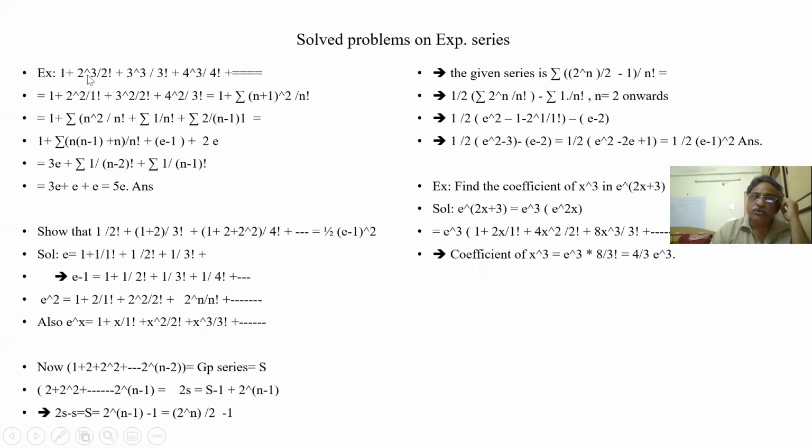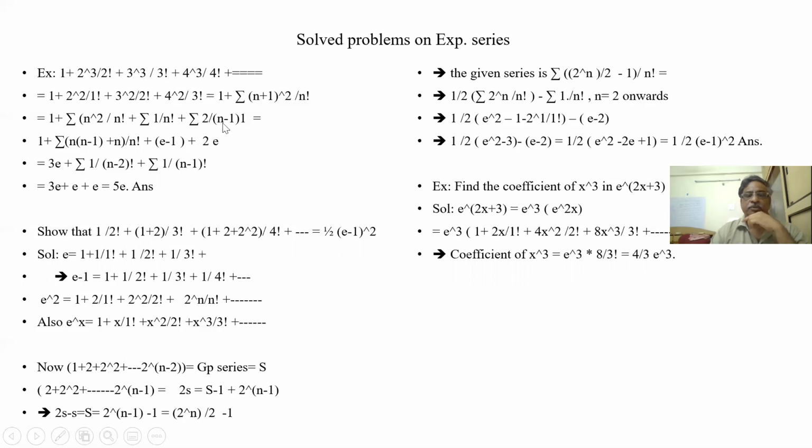So 1 plus 2 square by 1 factorial, 3 square by 2 factorial, 4 square by 3 factorial. Now what is this term? n plus 1 whole square by n factorial. So n plus 1 whole square by n factorial, I'm splitting: n square plus 1 plus 2n.